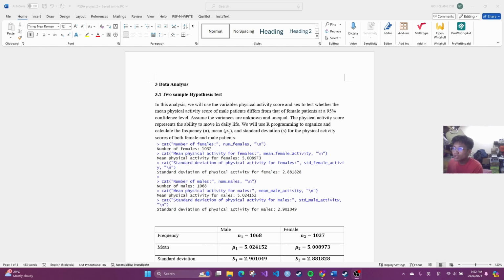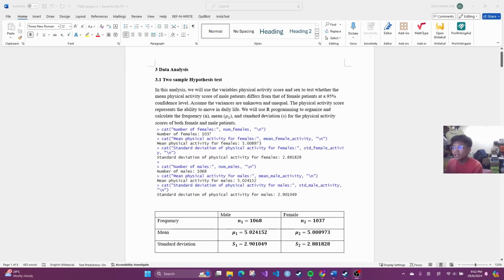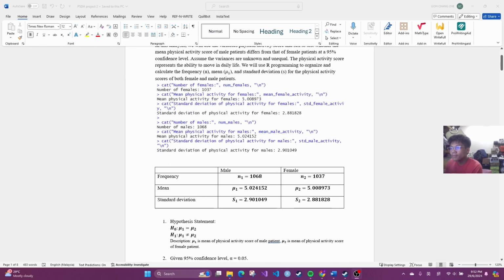Then we're going to use R programming to organize and calculate the frequency, mean, and standard deviation of the physical activity score for both male and female patients. After using R programming, we output the information, and here's the output. I organized that information into the table. Here's the frequency of the male patients and the female patients, here's the mean of the physical activity score for male and female patients, and this is the standard deviation of the physical activity score for male and female patients.